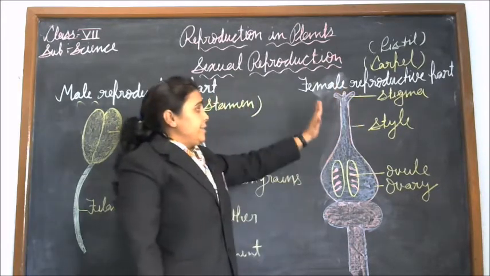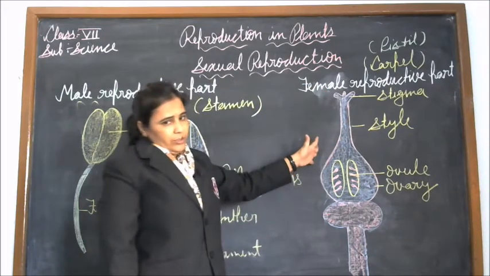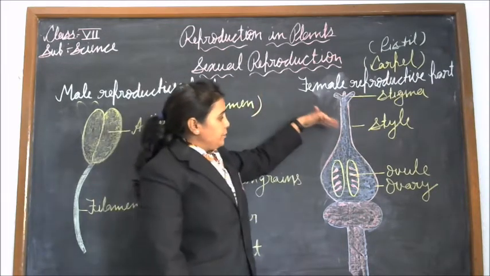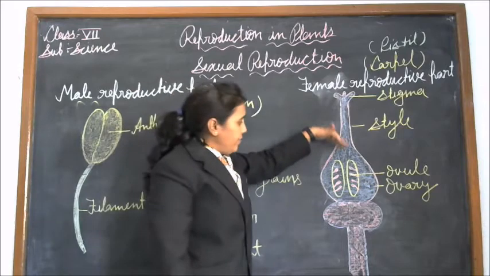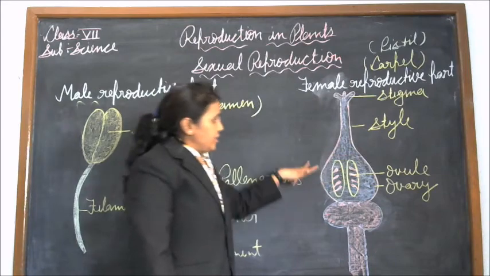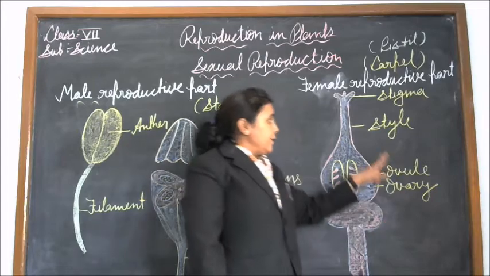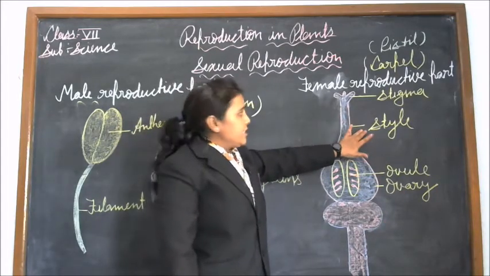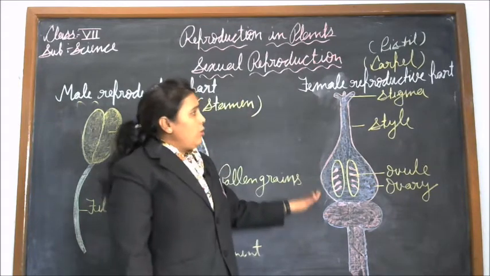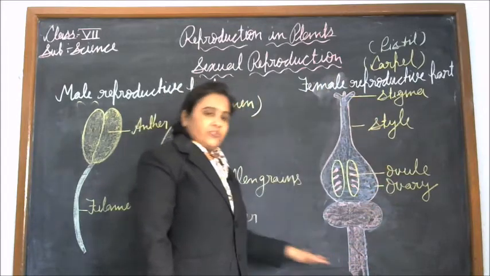Next is the style. The style is a tube-like structure that extends further and makes a swollen structure. This swollen structure is known as the ovary. That means the style connects the stigma to the ovary. So the carpel, or pistil, is a flower-shaped structure.